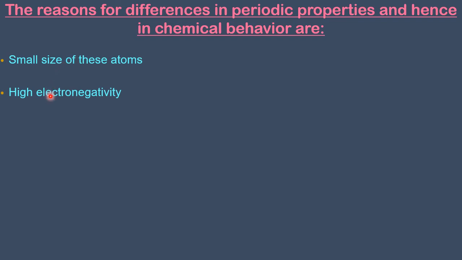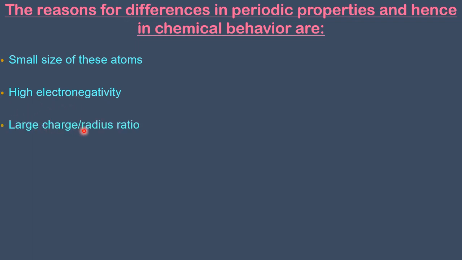The second reason is high electronegativity. If you compare lithium's electronegativity with the other members in the same family, the bottom one, cesium, lithium is more electronegative. Certain properties are explained on the electronegativity ground. Cesium has very low electronegativity, so that property is not taken care of. Because electronegativity dominates in lithium compared to other members, it is slightly different.